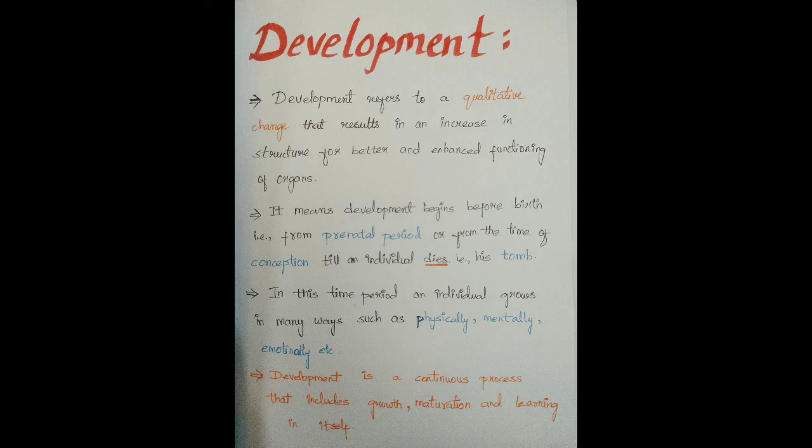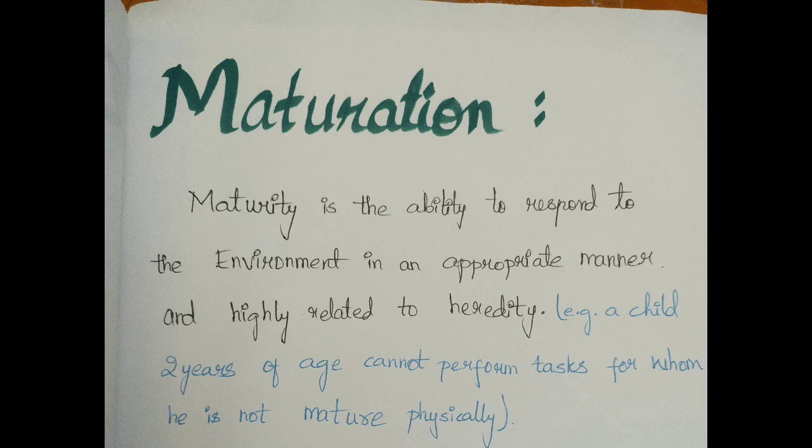Let us study about maturation. Maturity is the ability to respond to the environment in an appropriate manner and it is highly related to heredity. We need to respond to the environment in an appropriate manner, meaning knowing when to do things. I will give you one example. If a child is studying in the 5th class and we give her a chance to select her career, like whether she wants to go for medicine or engineering, in the 5th class she is not matured. So the girl cannot select her career.